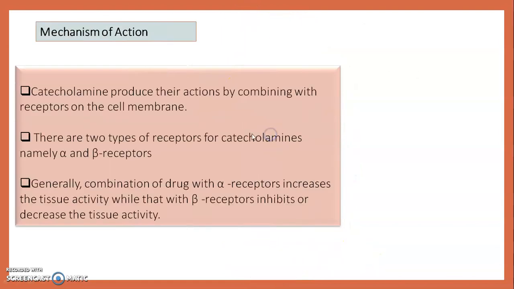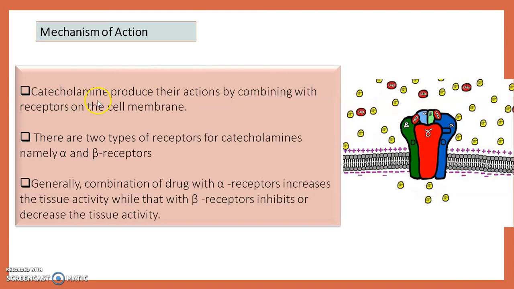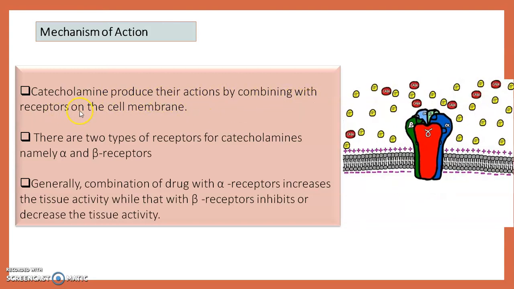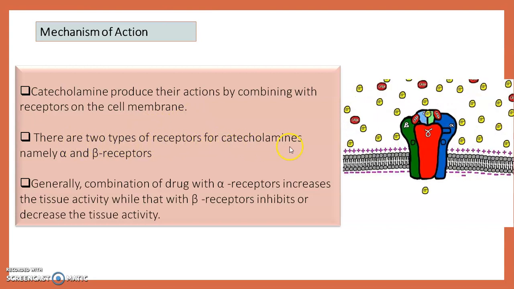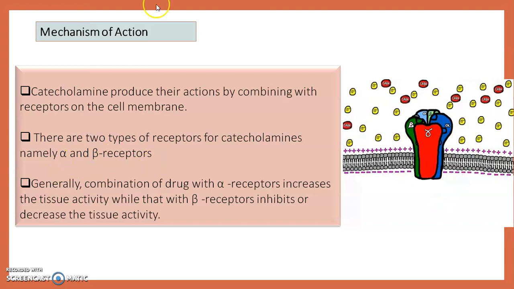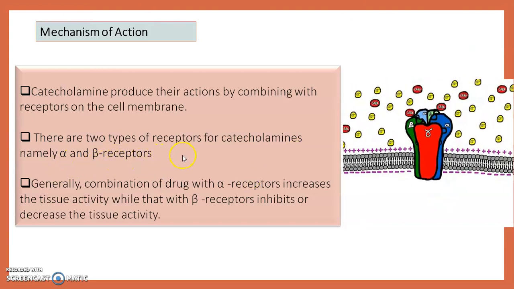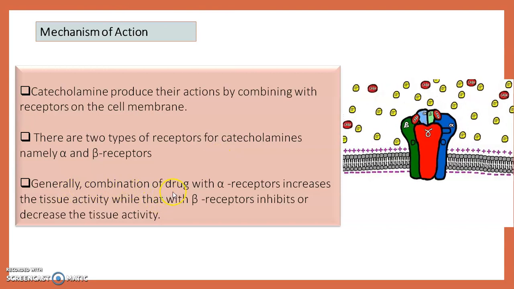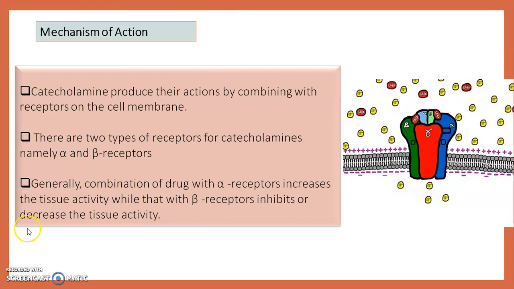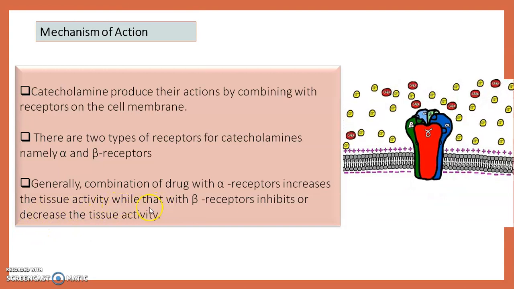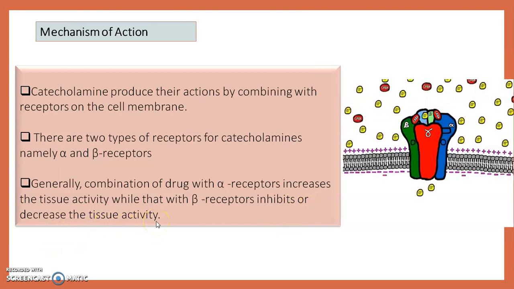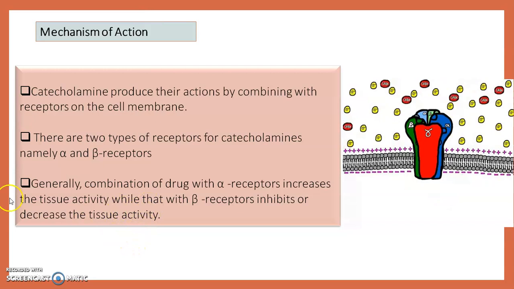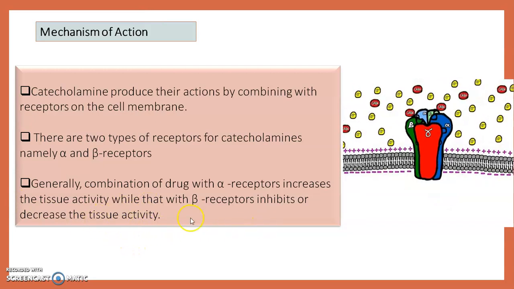Then we see the mechanism of action, how the catecholamines give their action. Catecholamines produce their action by combining with the receptors on the cell membrane. There are two types of receptors for catecholamines, mainly alpha and beta receptors. Generally, combination of a drug with the alpha receptor increases the tissue activity, while that with the beta receptor inhibits or decreases the tissue activity. In short, the alpha receptor shows a stimulating action, and the beta receptor shows an inhibiting action.